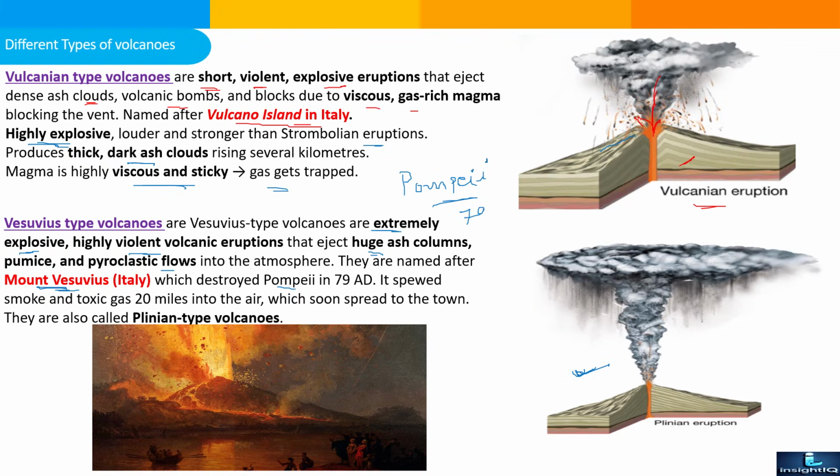In 79 AD, a volcanic eruption occurred. It spread smoke and toxic gas 20 miles into the air. You can imagine what that means. It soon spread to the town, and it is also called the Plinian type of volcano. See the image while reading. The city of Pompeii completely vanished due to this volcanic eruption. So what is the meaning of this eruption? It is highly explosive type also, because too much toxic gas is ejected.